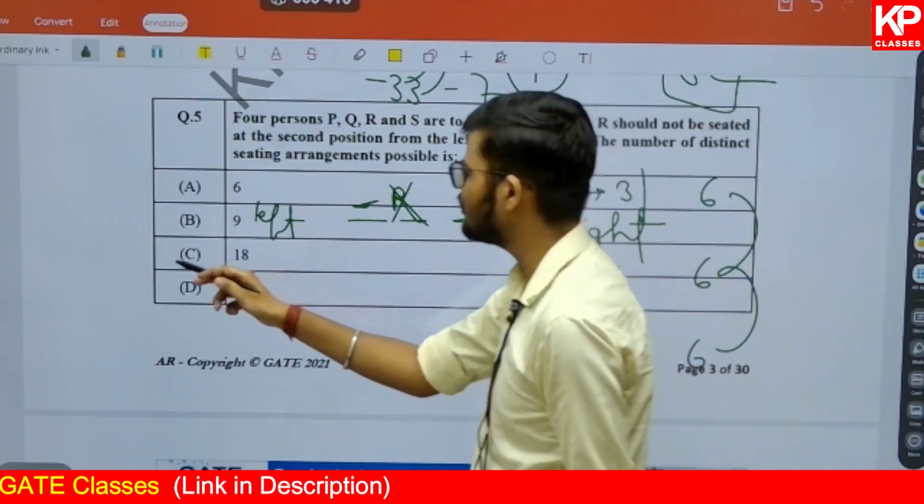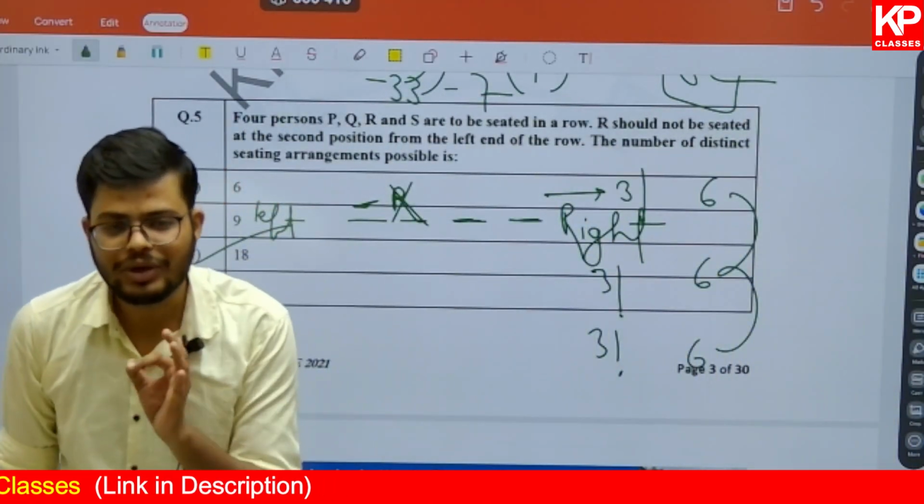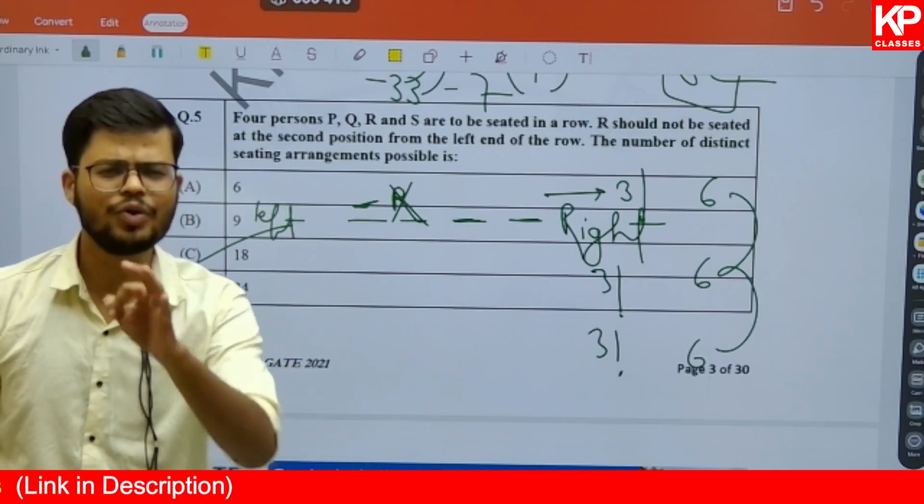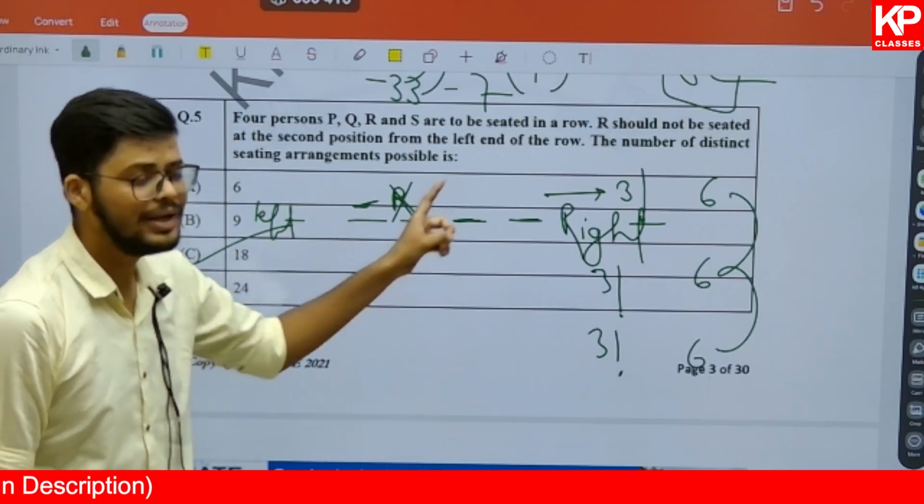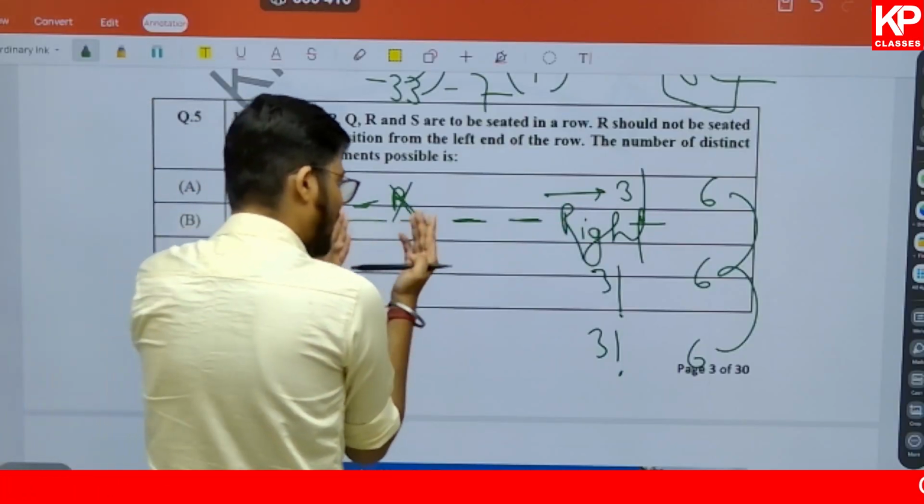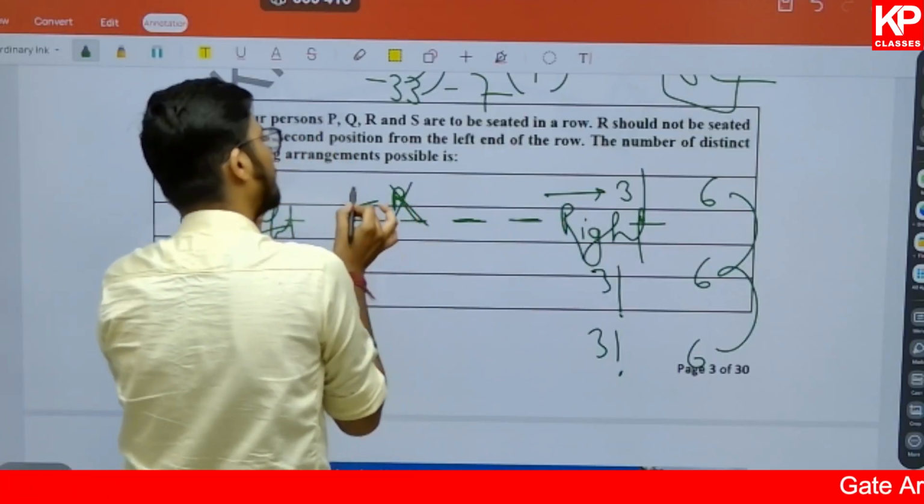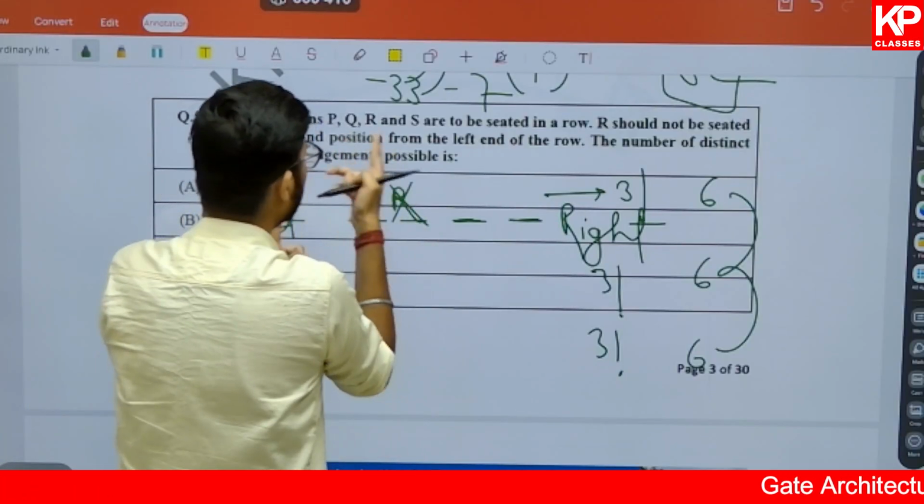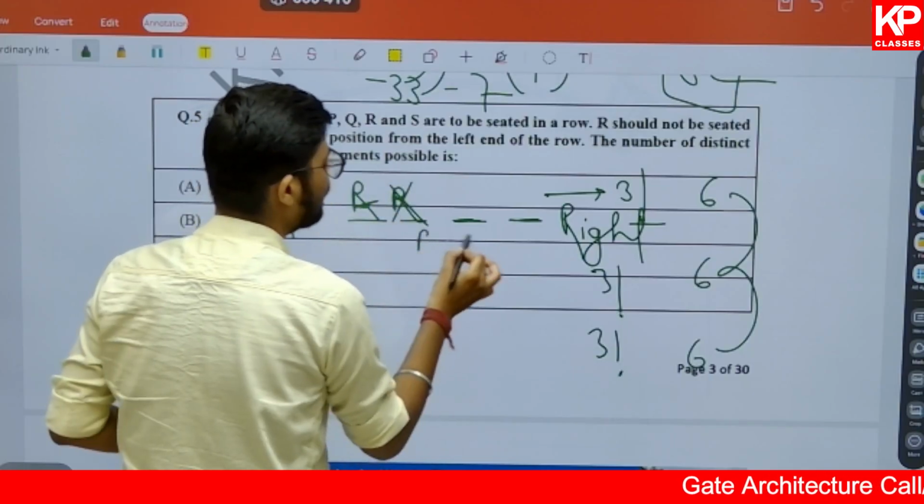So the correct answer will be what? 18. Now where is this factorial coming from? We deal with factorial in the concept of permutation, right? So suppose I am keeping R here. Then how many people remain? R is here, and P, Q and S.